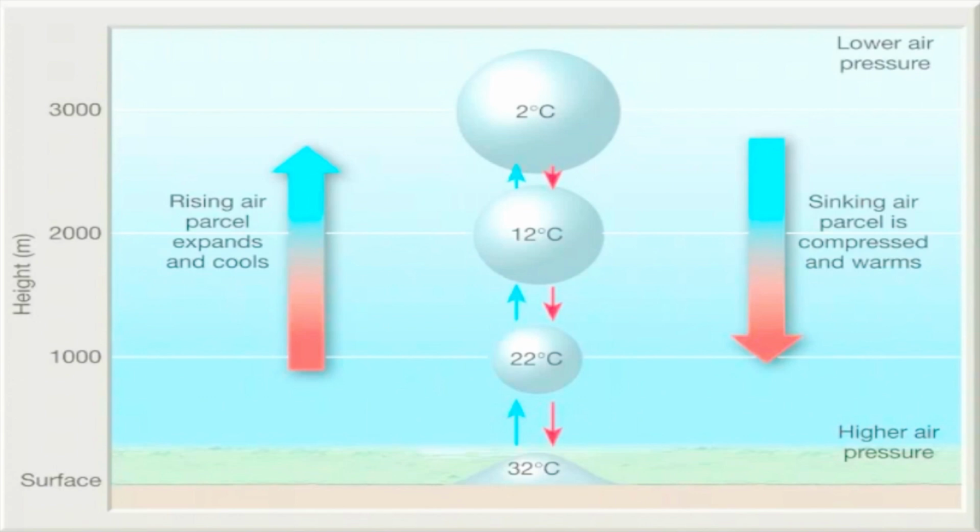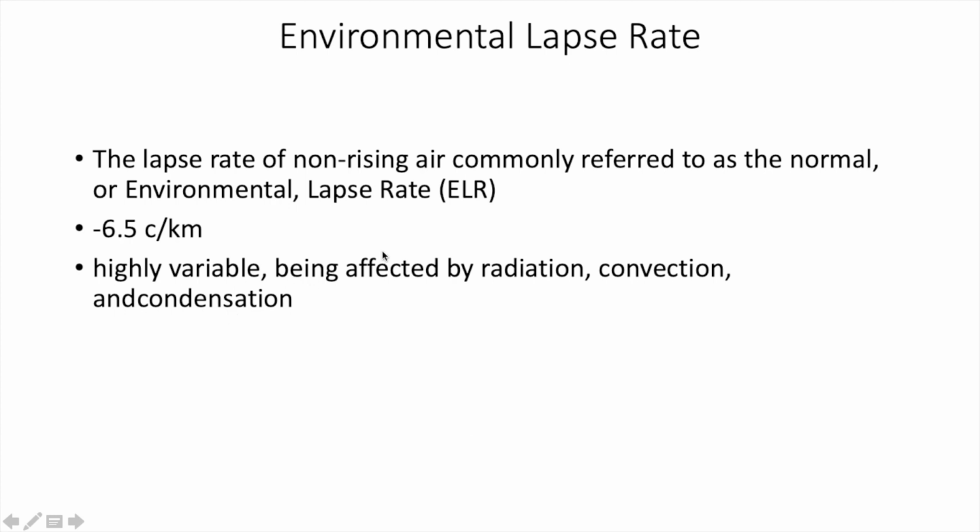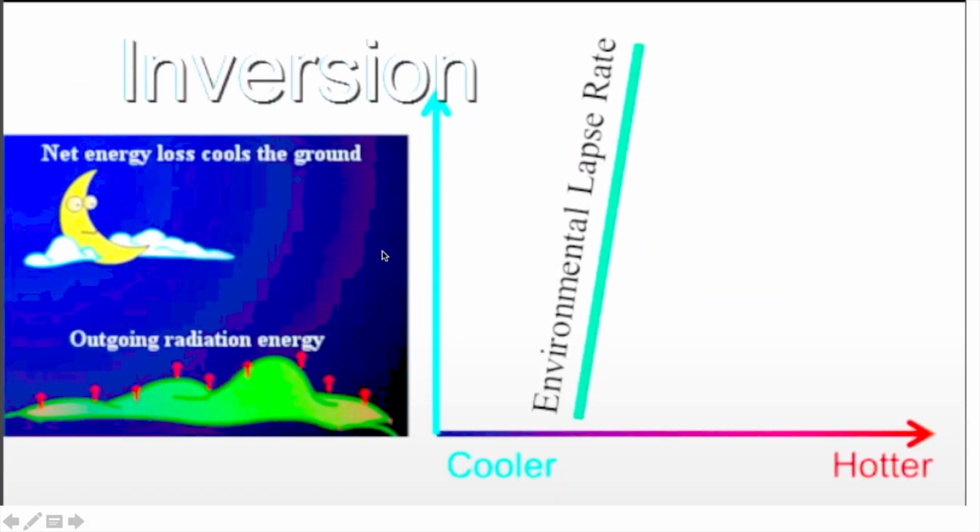Now, let's see. The environmental lapse rate is what? 10 degrees Celsius, sorry. It can vary. I told you, it is never the same. It varies from 6.5. Sometimes it is 10, sometimes it is 12. But the average value is minus 6.5.